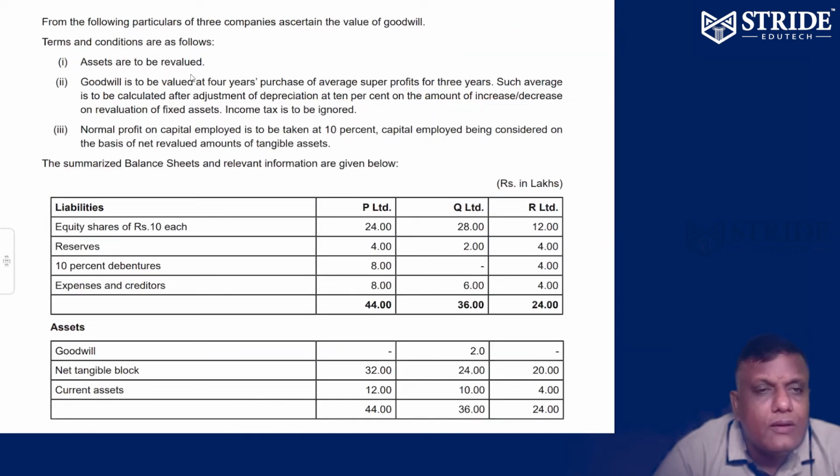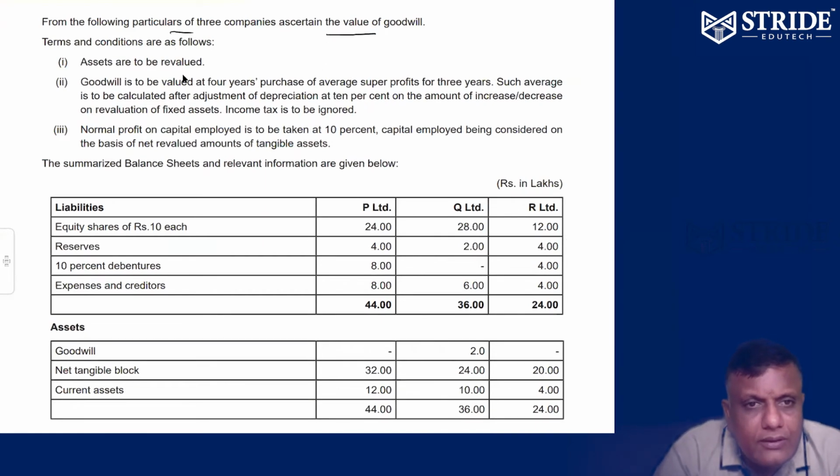From the following particulars of three companies, P company, Q company, R company, you have to find the value of goodwill. Terms and conditions: assets are to be revalued. Goodwill to be calculated at 4 years purchase of super profit. How to find super profit? Average profit minus normal profit.